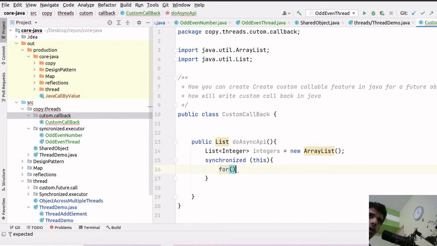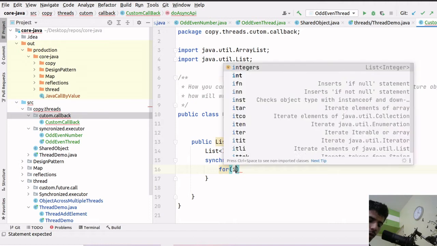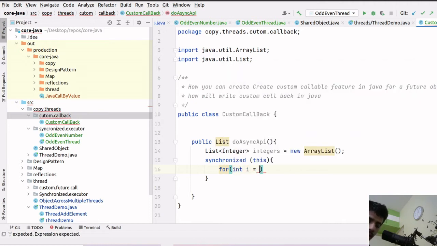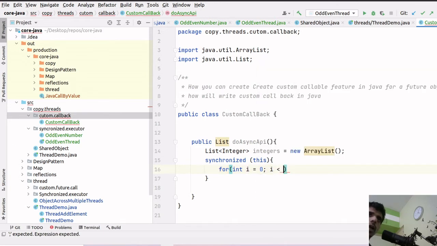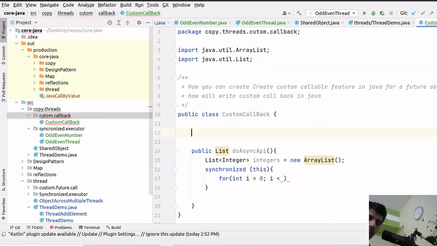we are focusing on the designing part, we can write a for loop, and we can simply write int i equals to 0, i less than, let me define one variable max range, private int max range.